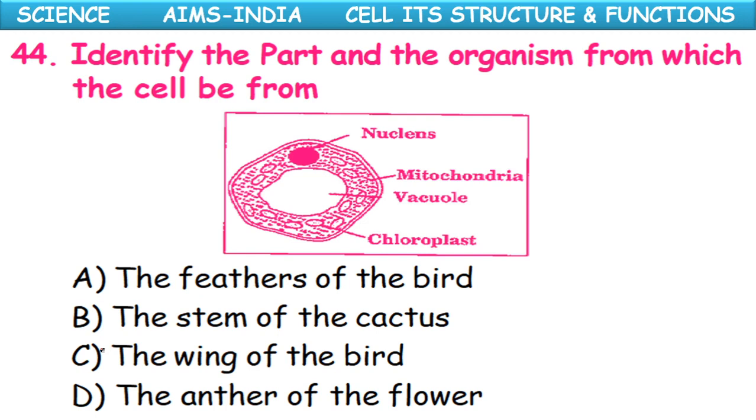Identify the part and the organism from which the cell is from. Here the nucleus, mitochondria, vacuole, chloroplast. Definitely representing the plant cell. The feather of a bird, the stem of the cactus, the wing of the bird, and the anther of the flower. So here, stem of the cactus.